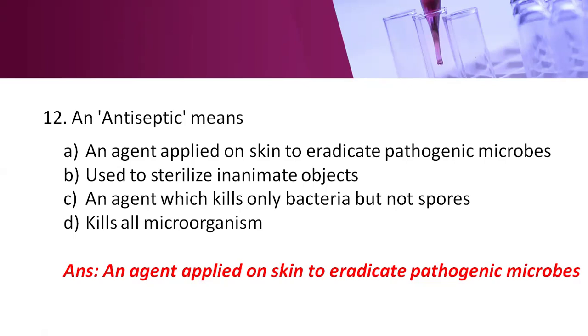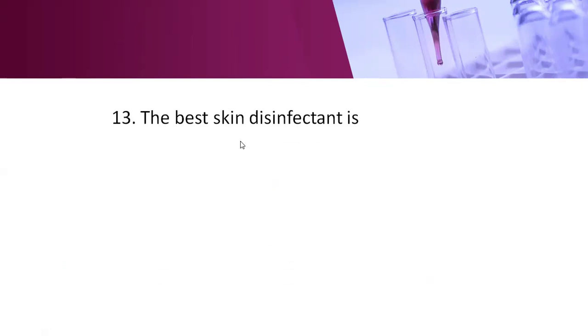Antiseptics are not used to sterilize inanimate objects; that is done by disinfectants. So the right answer is that an agent applied on the skin to eradicate the pathogenic microbes is called an antiseptic.